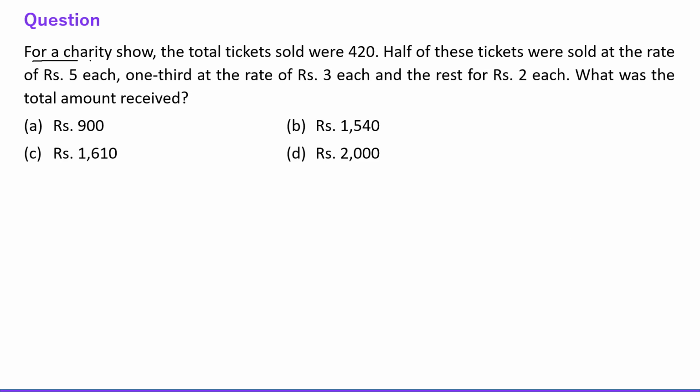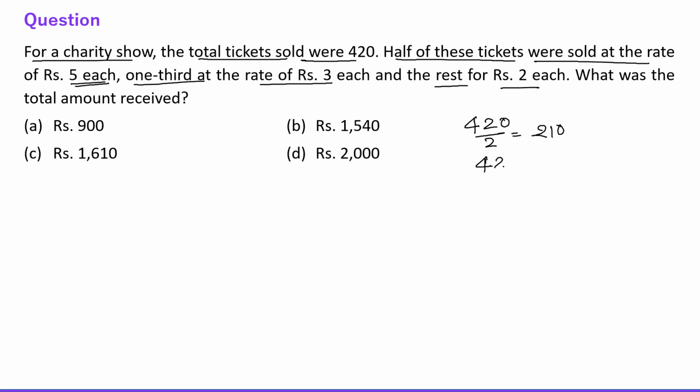Next question says, for a charity show, the total tickets sold were 420. Half of these tickets were sold at the rate of 5 rupees each, one third at the rate of 3 rupees each, and the rest at 2 rupees each. So half of 420 is what? 210.